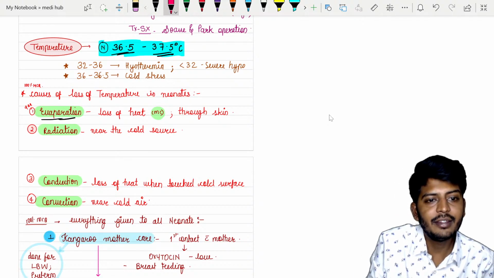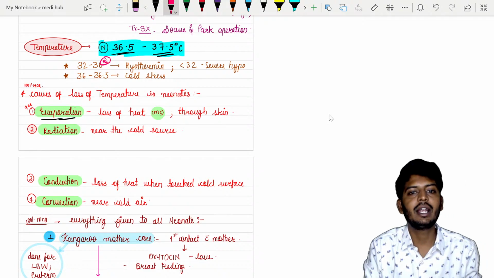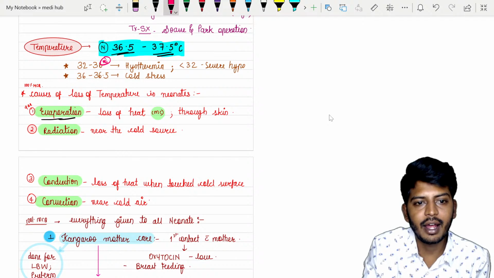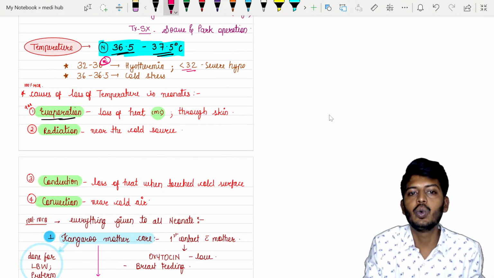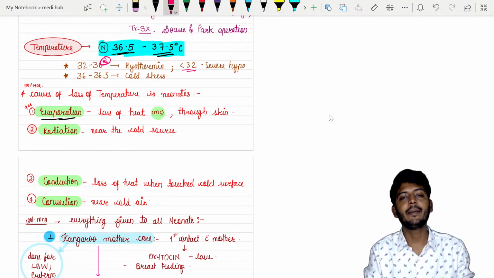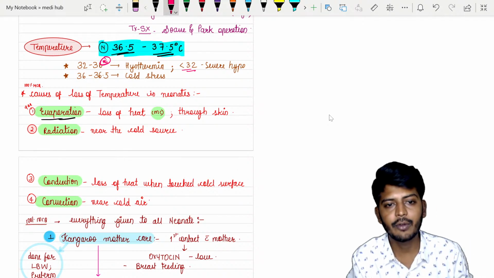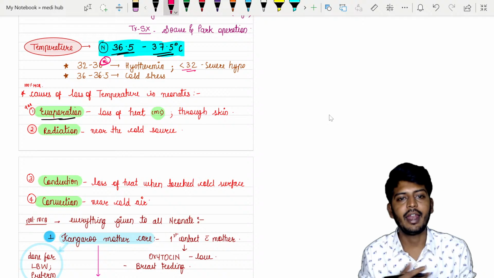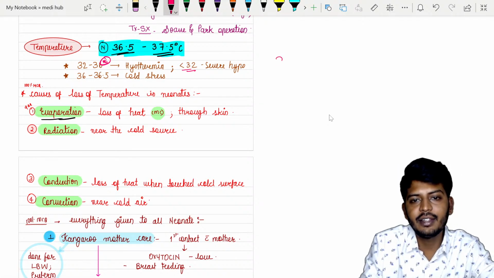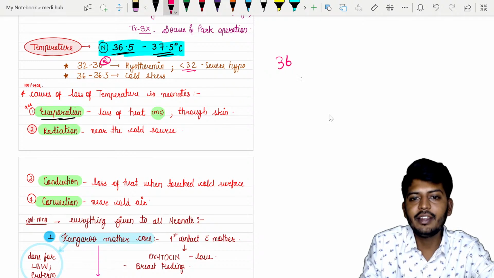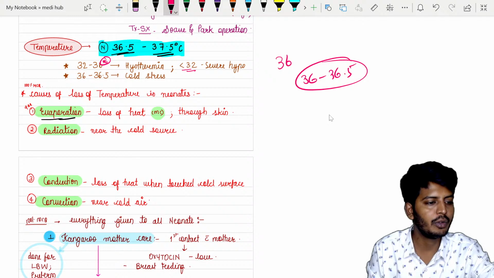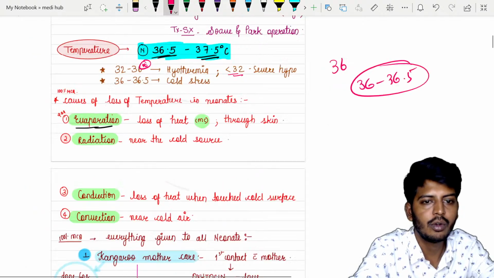When do we say hypothermia? Whenever the temperature varies between 32 and 36, we call it hypothermia. If it is less than 32, then we call it severe hypothermia. Hypothermia can be a deadly cause of death in children very quickly. If the temperature is between 36 and 36.5, then we call it cold stress. What do we call it? Cold stress.